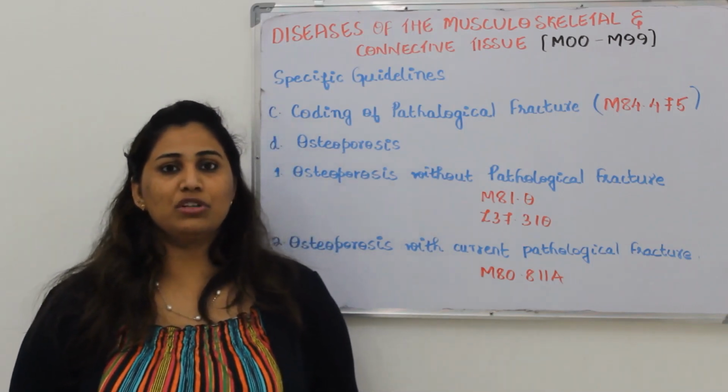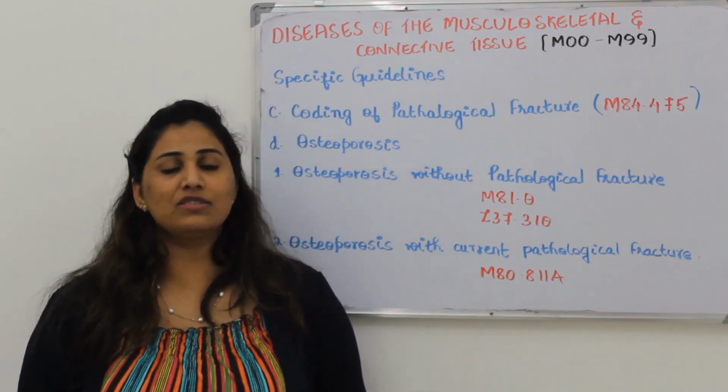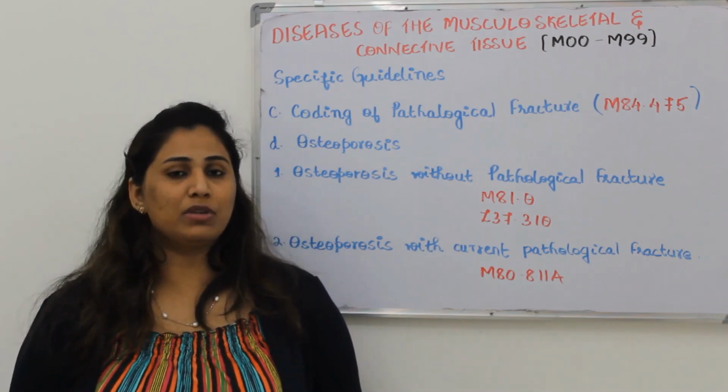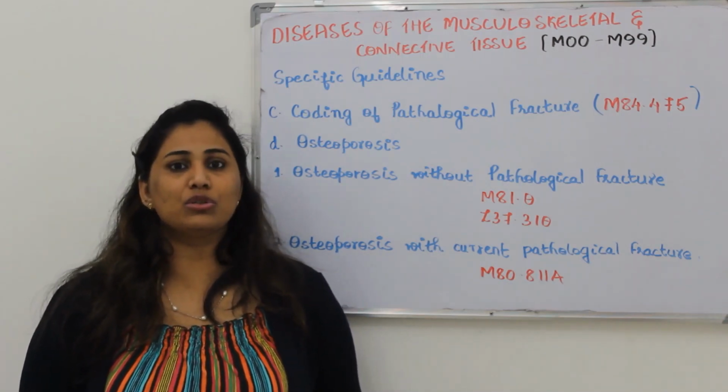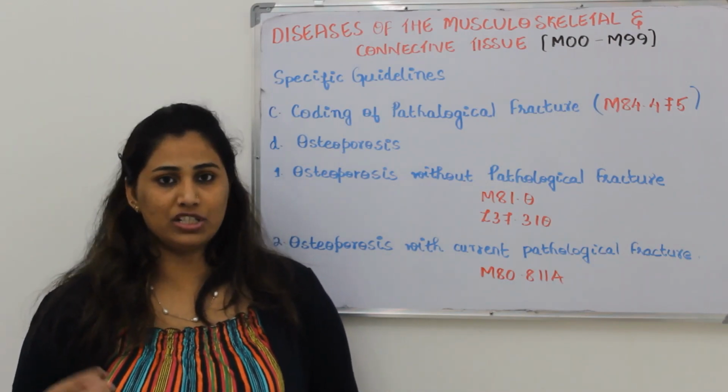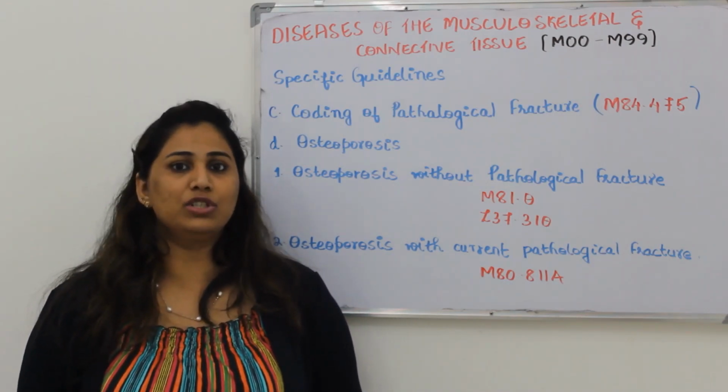So in this chapter today we have dealt with four guidelines. First one is site and laterality. In that, you should choose the codes very carefully, like whether it is a multiple site or a site-specific code. Based on that you need to choose it.